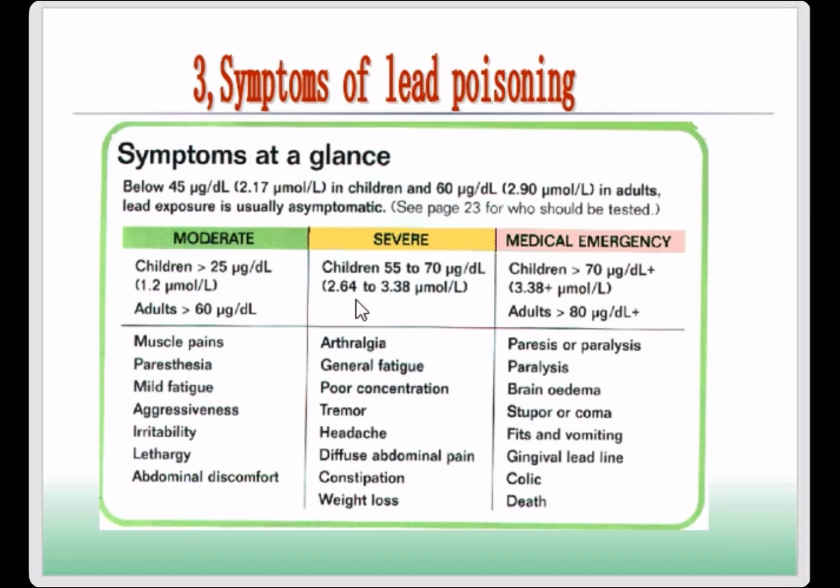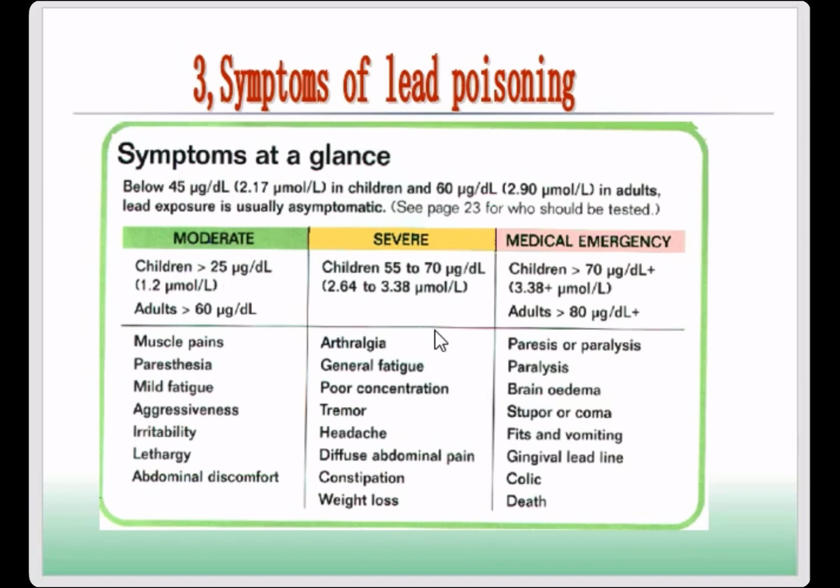And then if the concentration increases in the body, for example, the children's concentration from 55 to 70 micrograms, you will see all the symptoms get more severe than before.